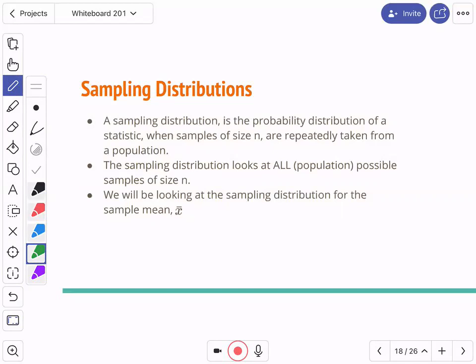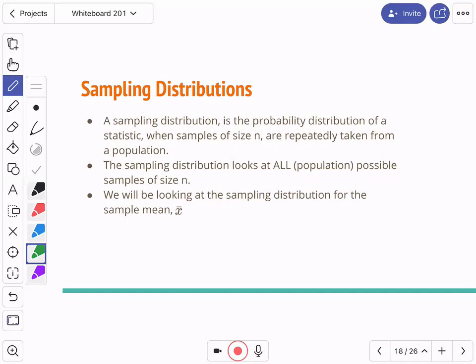Now, here's what's going to happen though. If I go from class to class looking at 10 people and finding average heights, will all those average heights be the same? Yes or no? No. Good. Let's say I only have 5 classrooms, and they each have 30 people in them. If I take 10 different people out of those 5 classrooms, I'm going to get 5 different statistics. And the statistic comes from a sample. They're not going to be the same. They may be the same, but they probably won't be.